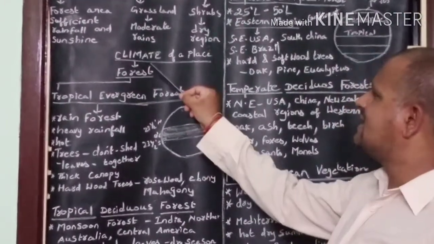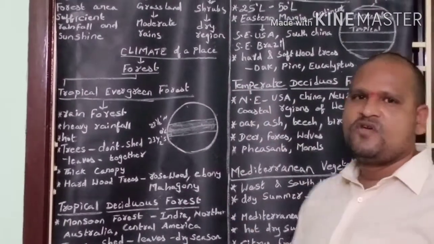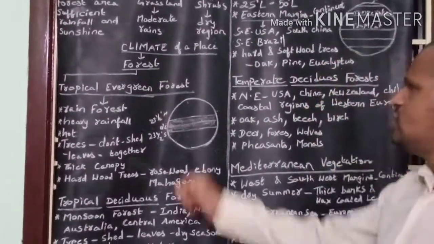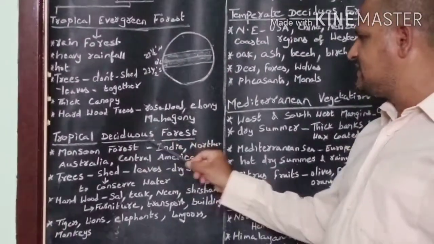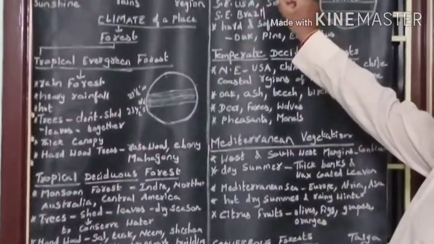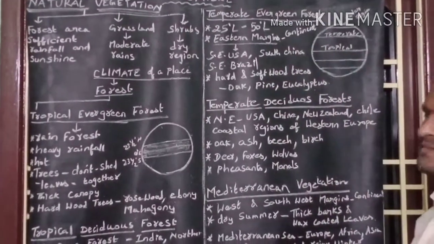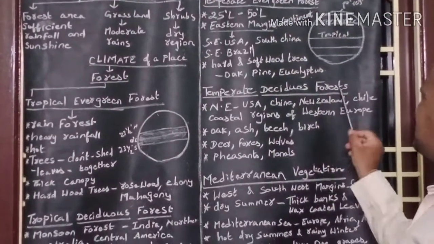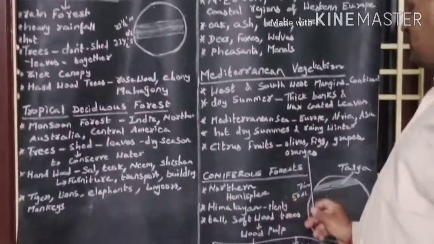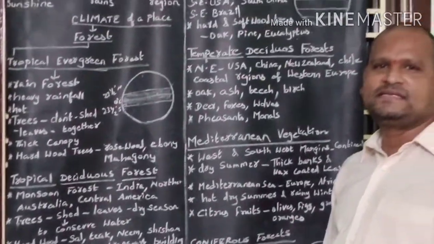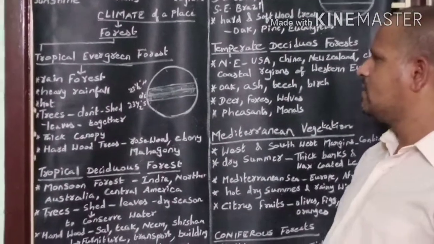Depending upon the climate of a place, forest is divided into tropical evergreen forest, tropical deciduous forest, temperate evergreen forest, temperate deciduous forest, Mediterranean vegetation, and coniferous forest. Let us discuss one by one.